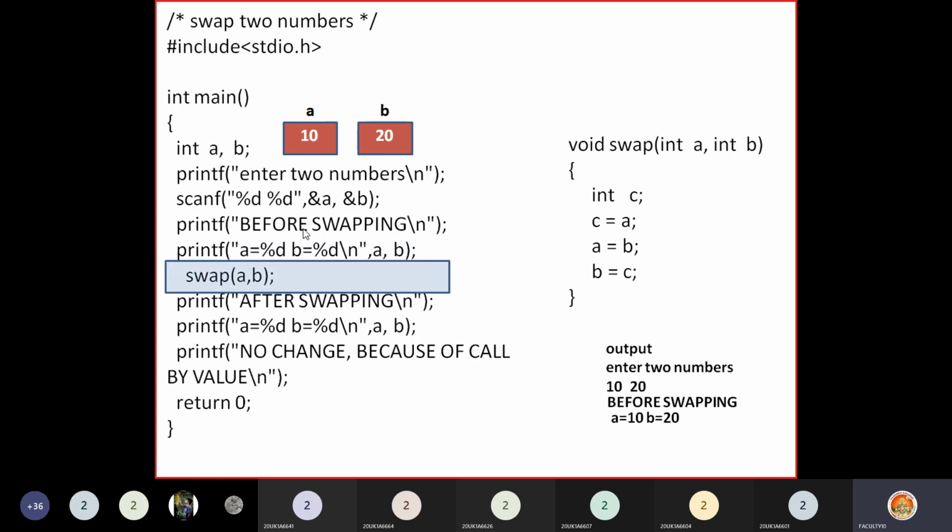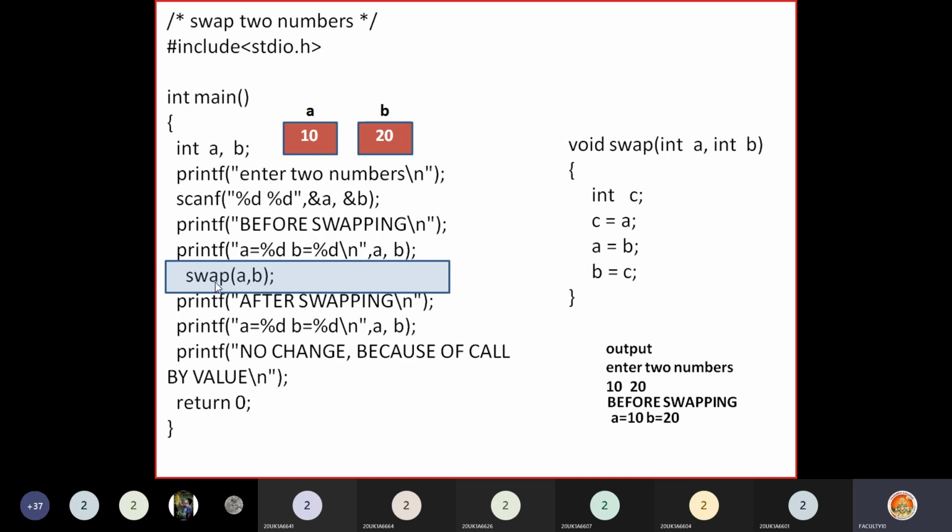Now I call the function. Understand here, now this statement is executed: swap(a, b). When this statement is executed, that means you are calling the function. Two arguments you are passing. It is not the variables a, b, but the values present in a and b that will be passed here. That's why this is an example for call by value. You are passing the arguments by value. That means the values present in A and B will be passed as arguments. It is not the variables, it is their values passed as arguments. That means swap(10, 20).